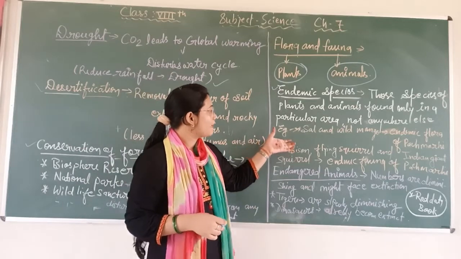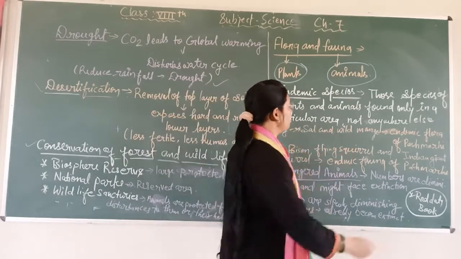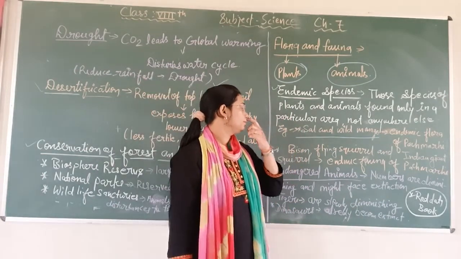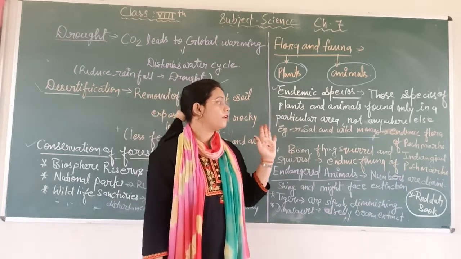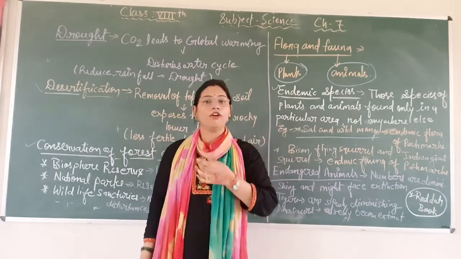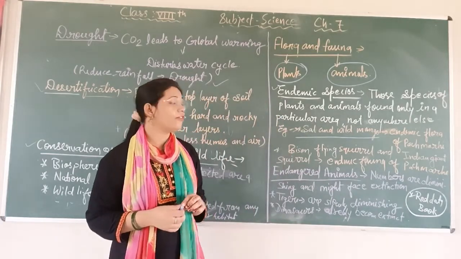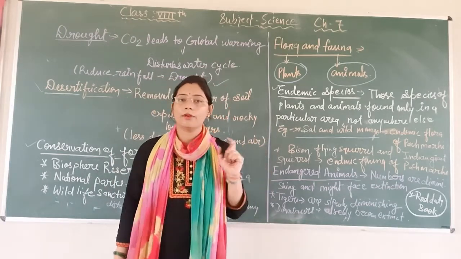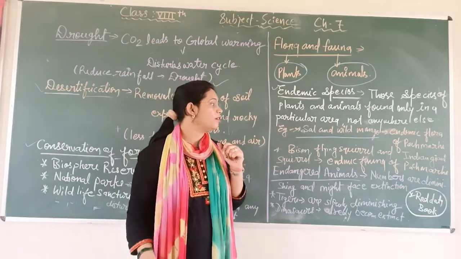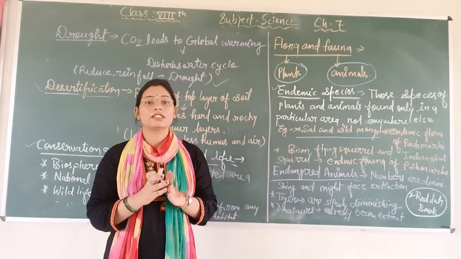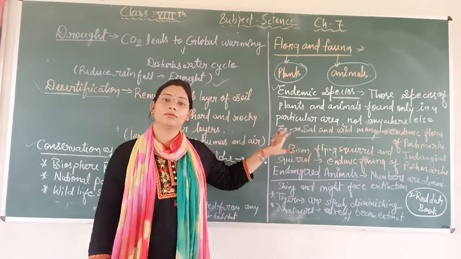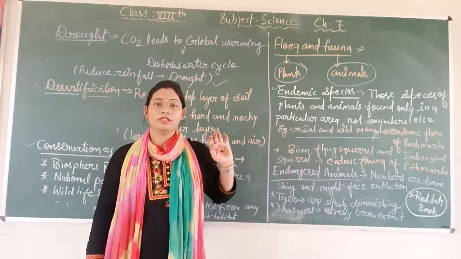Some examples are given here: sal and wild mangoes. These are species of trees which are only found in Pachmarhi. So these are the endemic flora of Pachmarhi. And when we talk about fauna, bison, flying squirrel and Indian giant squirrel are the endemic fauna of Pachmarhi. That means endemic species of animals. We have given examples of both trees and animals.